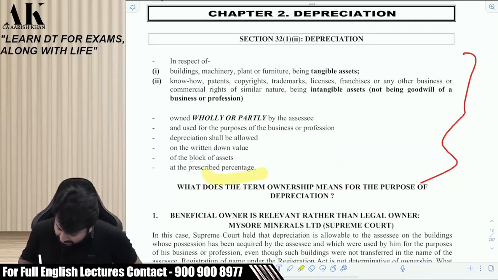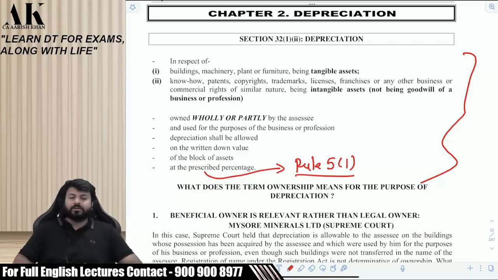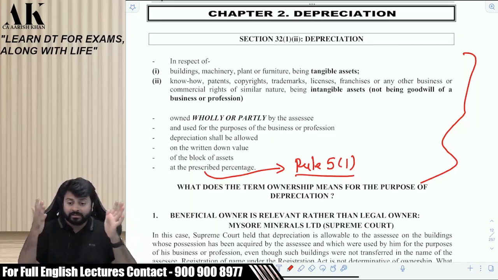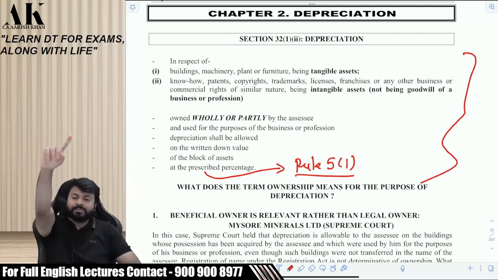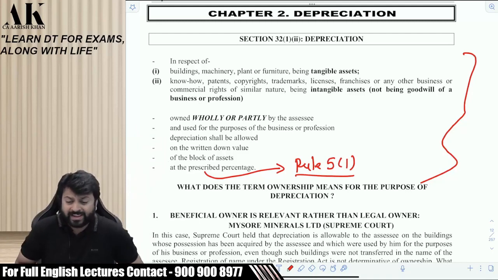So, sir, where is it prescribed? It is prescribed in the rules. Sir, which rule is it prescribed in? It is prescribed in rule 5, sub rule 1. Even if you spend your entire life searching for the depreciation rate in the Income Tax Act, you will not get it. Don't search in the Income Tax Act. Directly go to the rules and see rule 5, sub rule 1. You will get all the rates. Okay, clear?